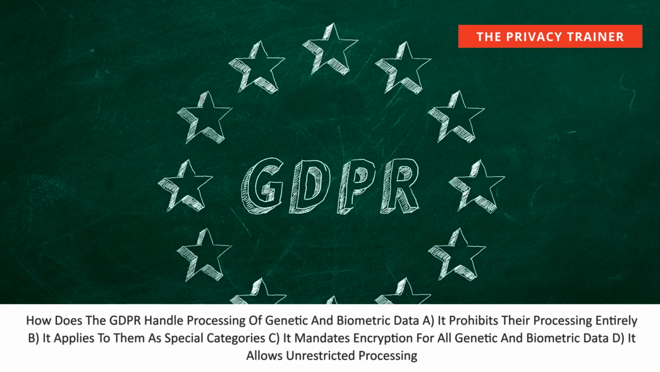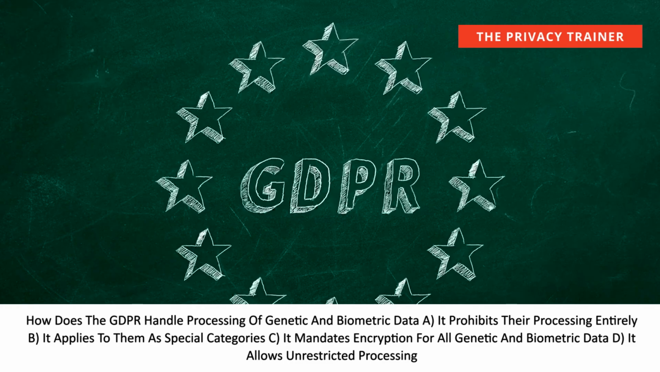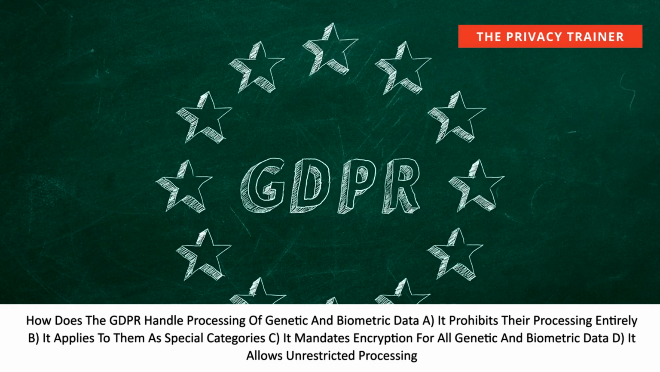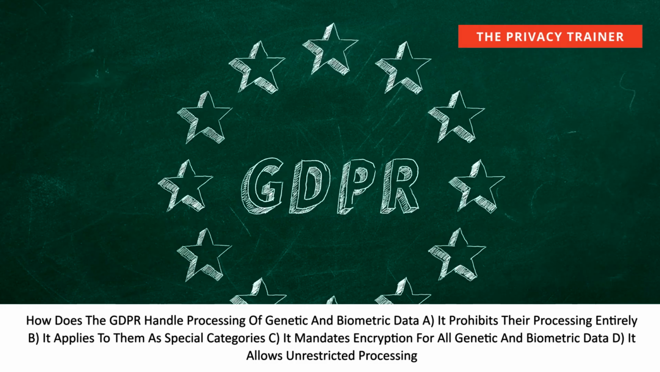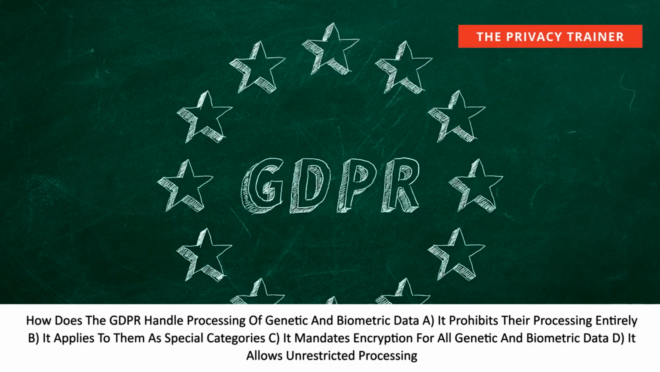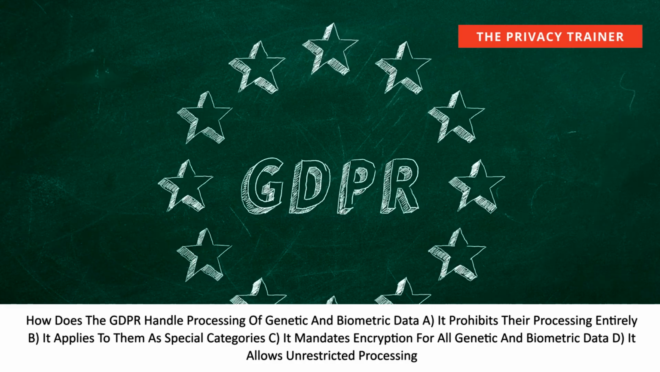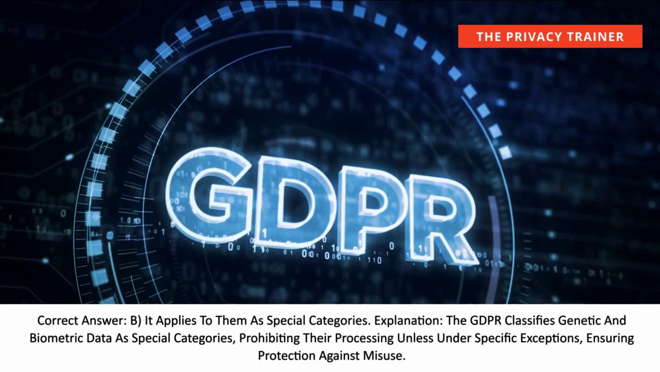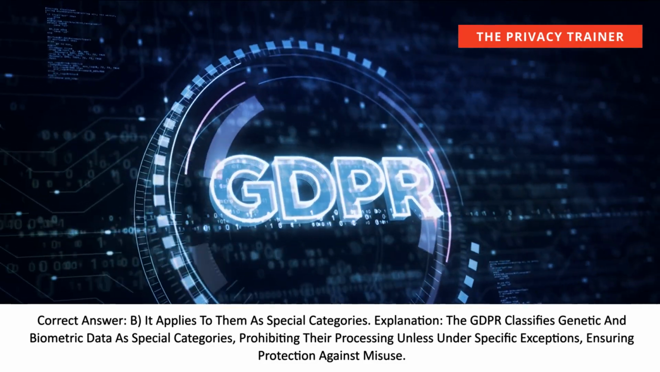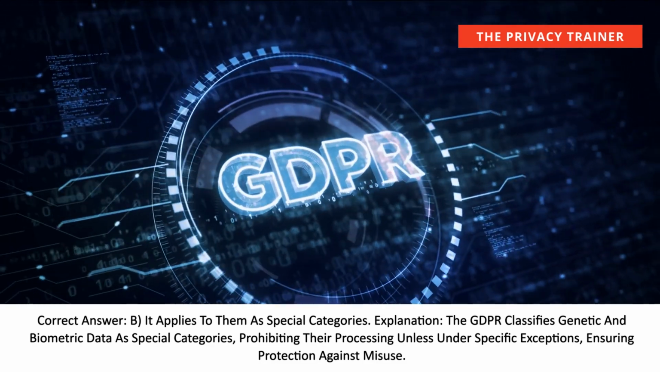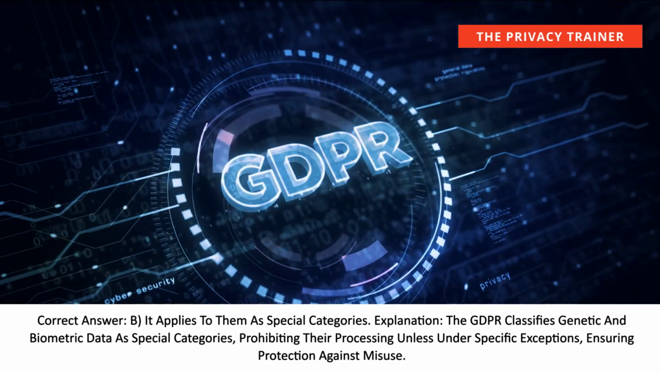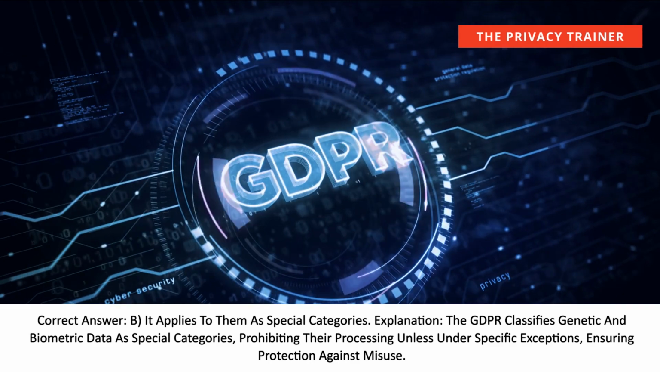data. How does the GDPR handle processing of genetic and biometric data? A. It prohibits their processing entirely. B. It applies to them as special categories. C. It mandates encryption for all genetic and biometric data. D. It allows unrestricted processing. Correct answer: B. It applies to them as special categories. Explanation: the GDPR classifies genetic and biometric data as special categories, prohibiting their processing unless under specific exceptions, ensuring protection